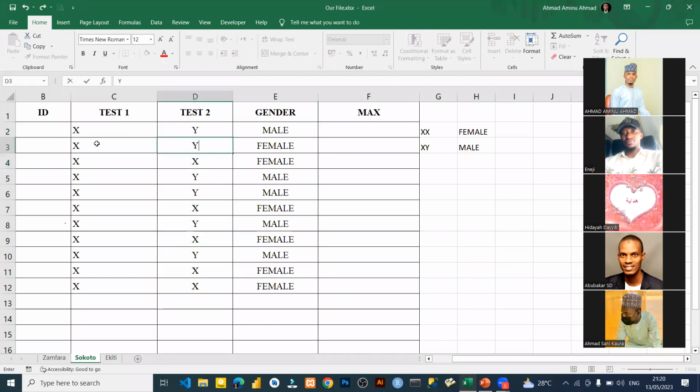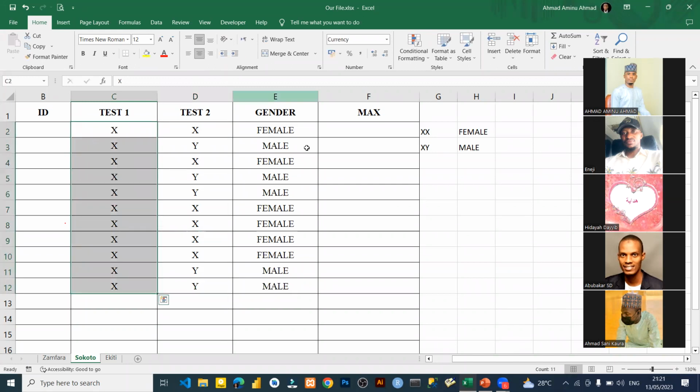So if I turn it to Y, then it's turned to male. If I turn this to X, it will turn to female. Y, it will turn to male. So this is how you use the AND statement inside if statement. That's why we call it the pro max of the if statement.